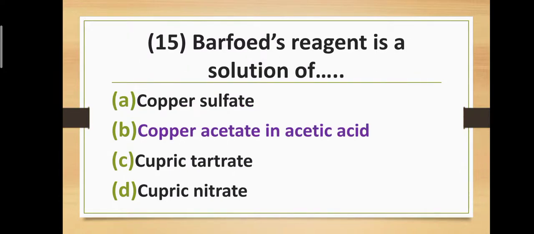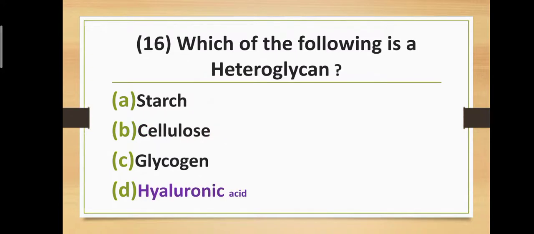Question number fifteen. Barfoed's reagent is a solution of: option A, copper sulfate; option B, copper acetate in acetic acid; option C, cupric tartrate; and option D, cupric nitrate. Correct answer is option B. Barfoed's reagent is a solution of copper acetate in acetic acid.